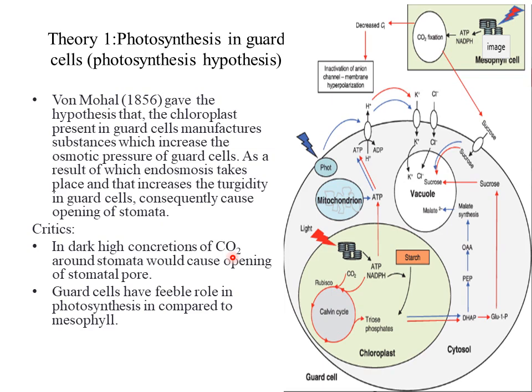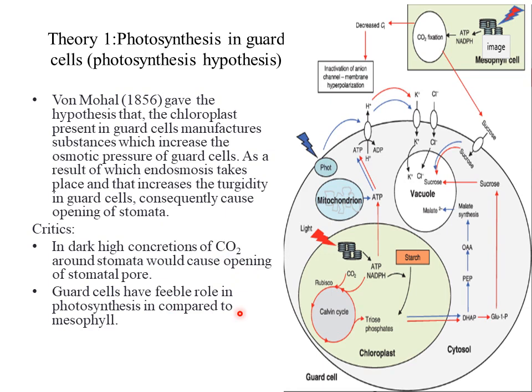But at night, photosynthesis vanishes, but respiration continues. So the respiratory product, that is carbon dioxide, is produced inside the cell and exported outside. But it is also observed there is a huge concentration of carbon dioxide at night, but stomata are usually closed at night. So it fails to explain this relationship and this closure of the stomata.